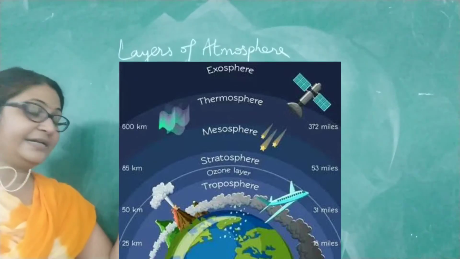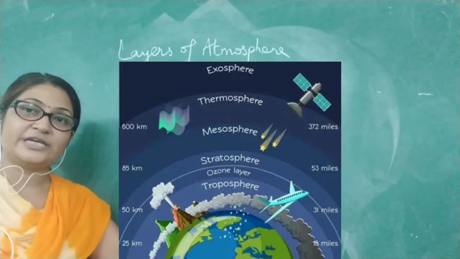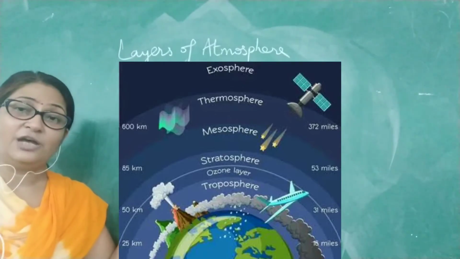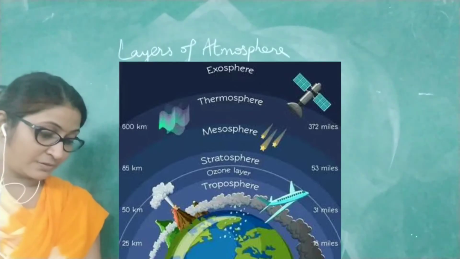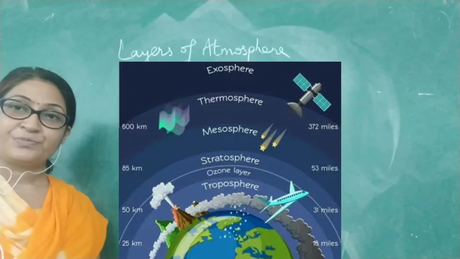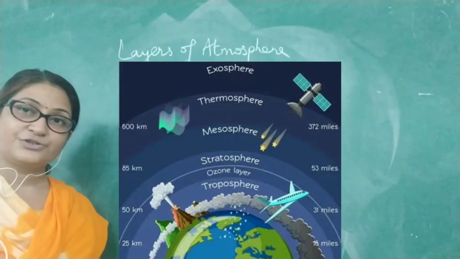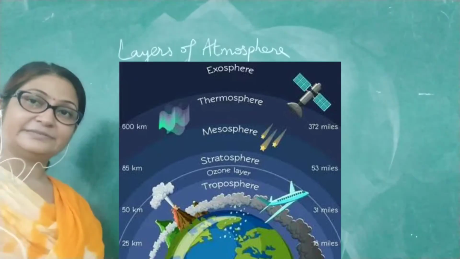As we go higher and higher, the air becomes thinner. We get less oxygen as we travel from the first layer to the second, from the second to the third, from the third to the fourth and so on. Okay, so this is the troposphere. Moving on to the second layer.